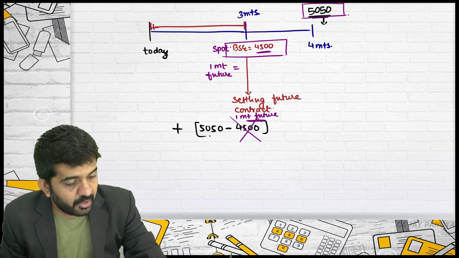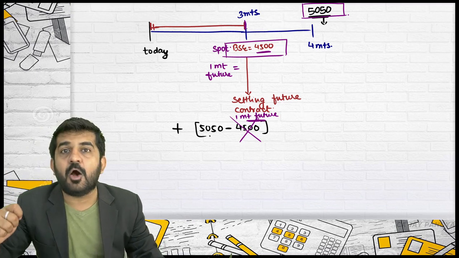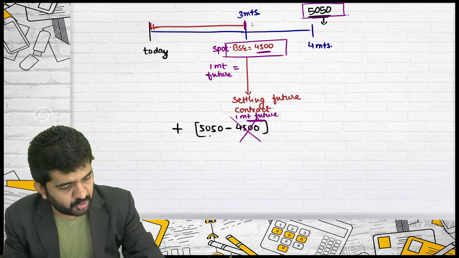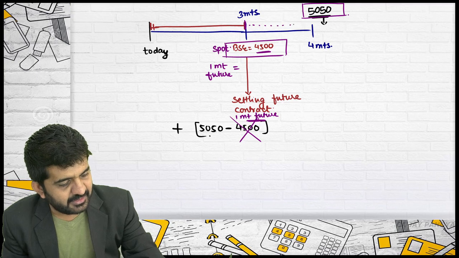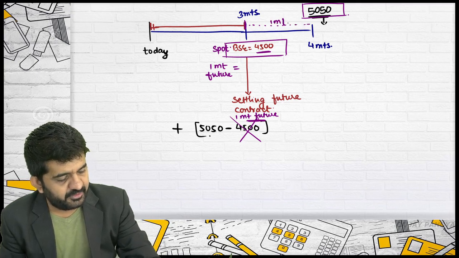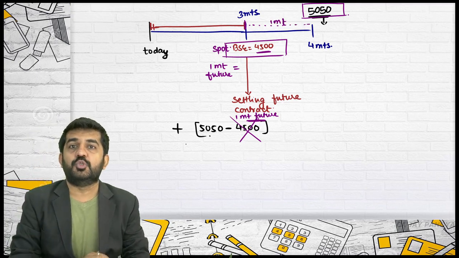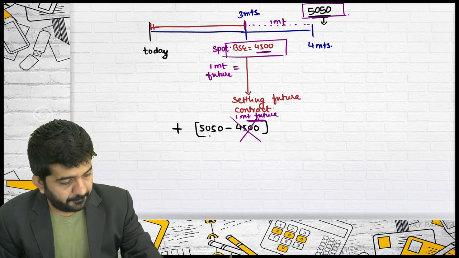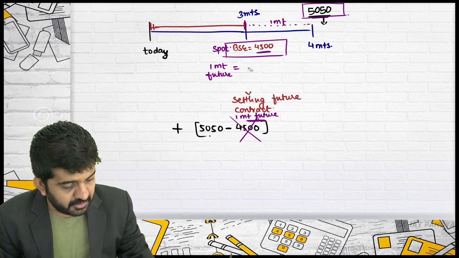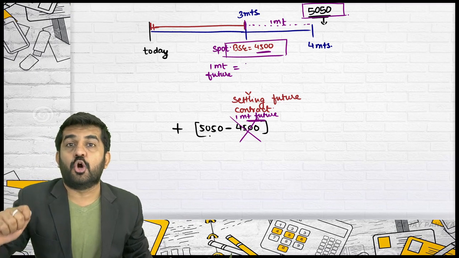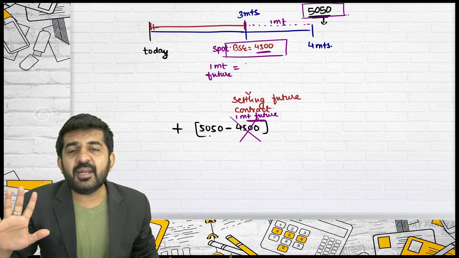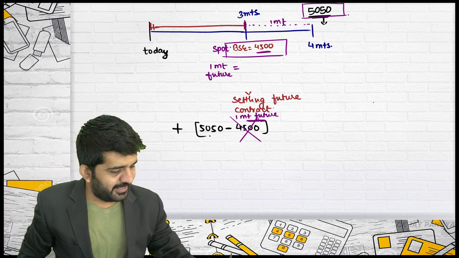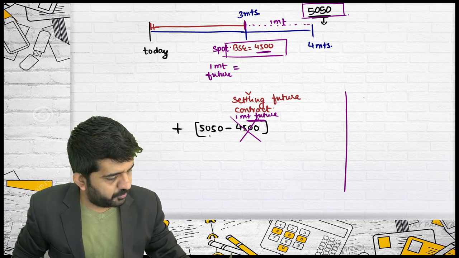Is it alright? After 3 months, how many months are left for maturity? It is 1 month. So you need the 1 month future price on this date. But in this question, it is not given. Can I find it out? The answer is yes. Try to concentrate on what I am finding out.